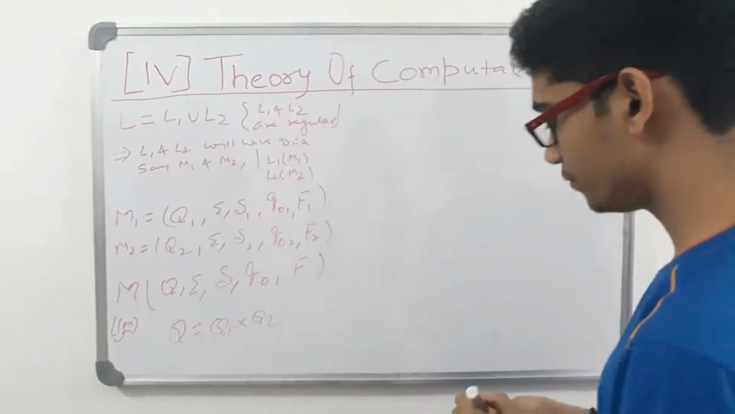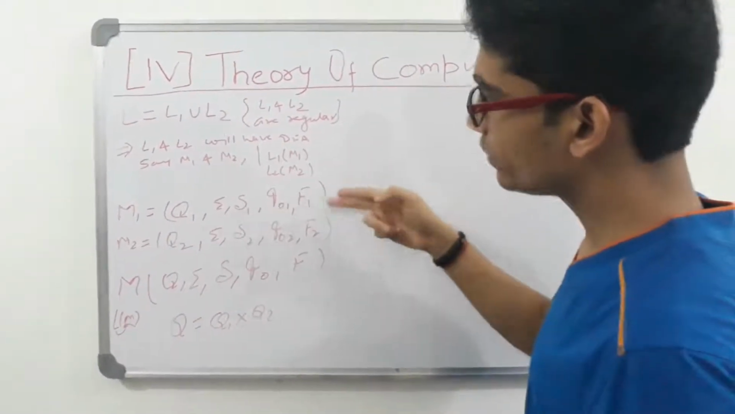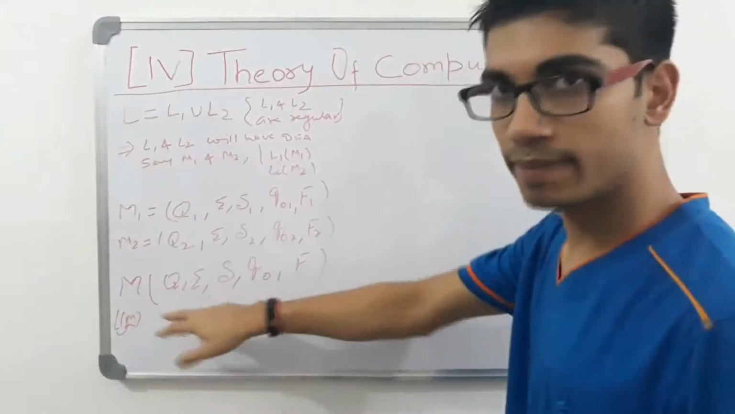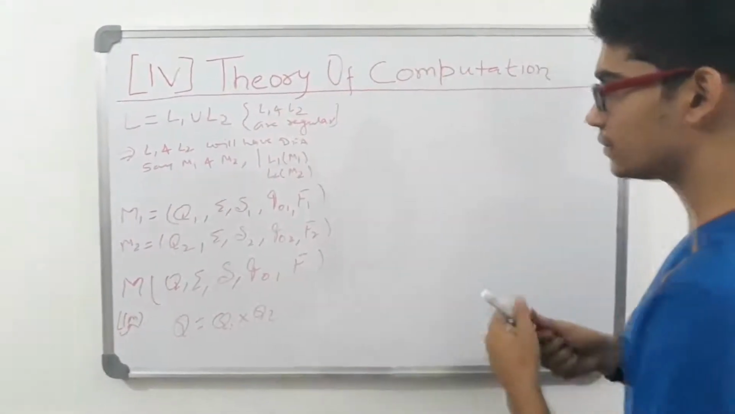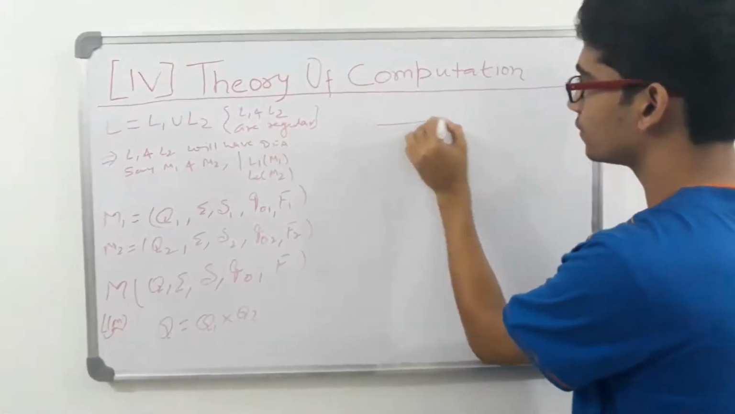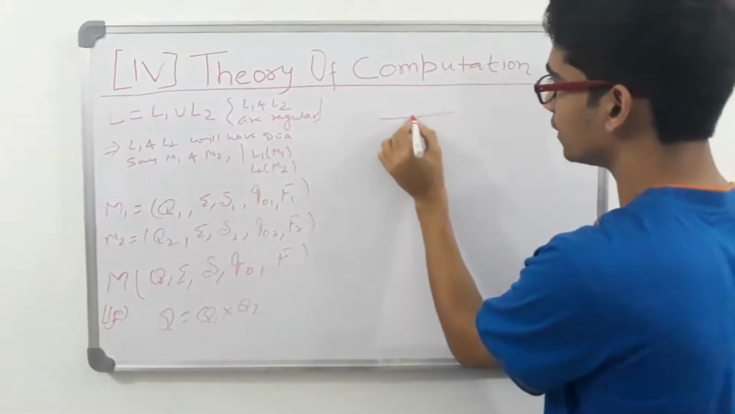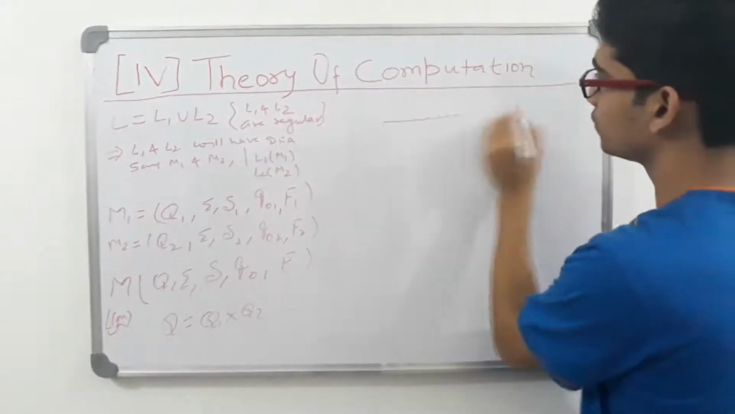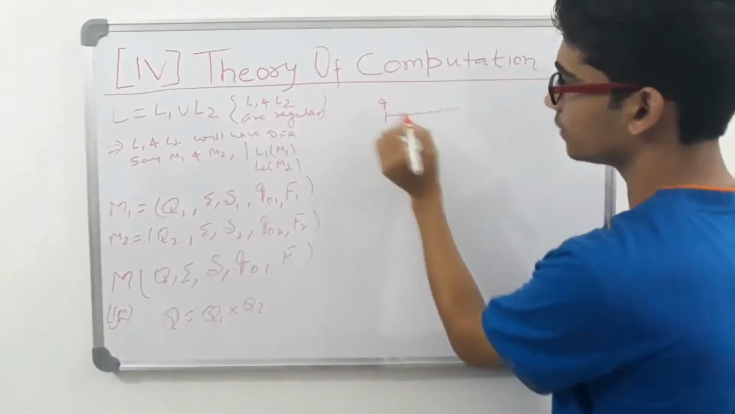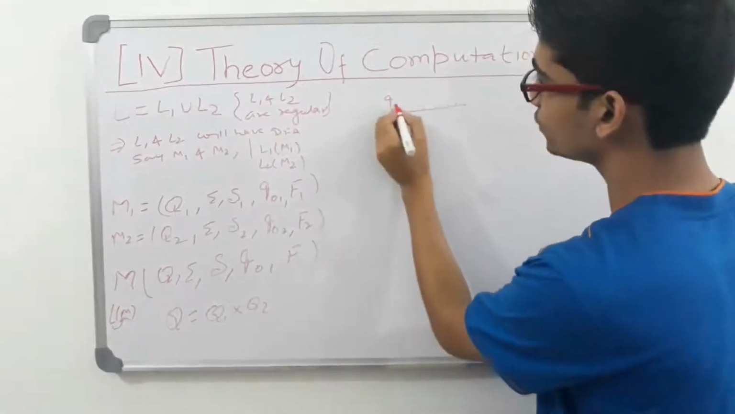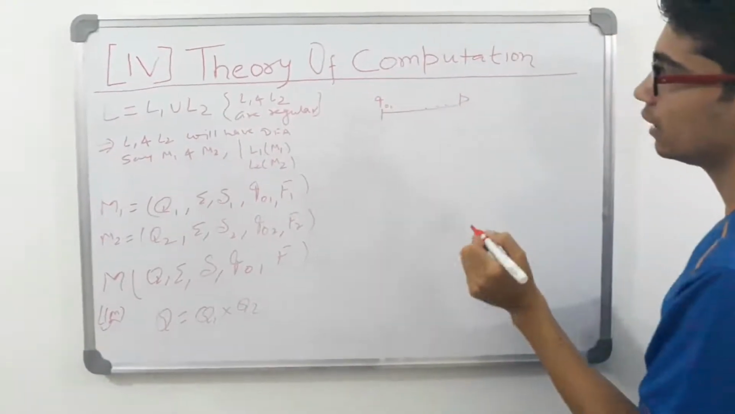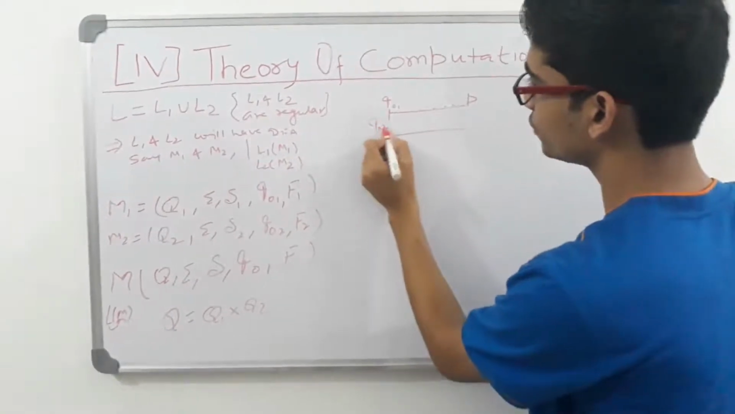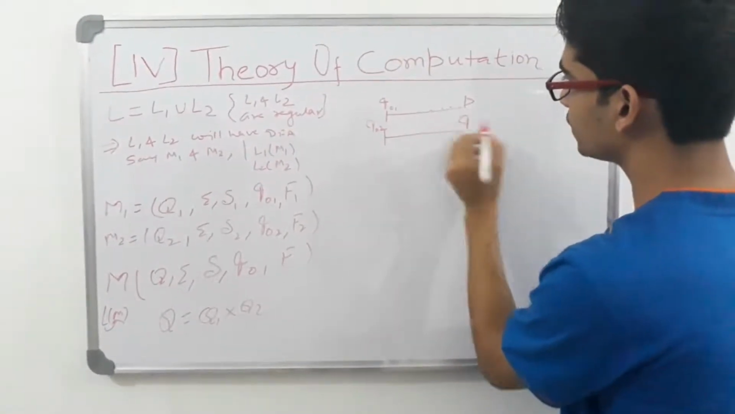See, what I am trying to do is that I have two machines M1 and M2 for L1 and L2. I am trying to make a machine M for L such that L is accepted by M. So what my target is, suppose we have a string. Now this string takes M1, starting from the initial state Q01, to say P, and this string takes M2, starting from Q02, to say, for example, Q.